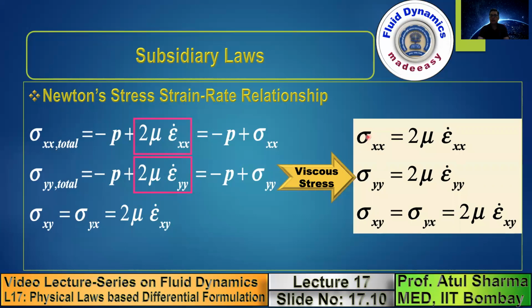So these are the normal viscous stresses, which are shown as directly proportional to the normal strain rates. This is the expression for the shear viscous stress, which is directly proportional to the shear strain rates. This is the shear stress and this is the shear strain rate. And the constant of proportionality is 2 mu.